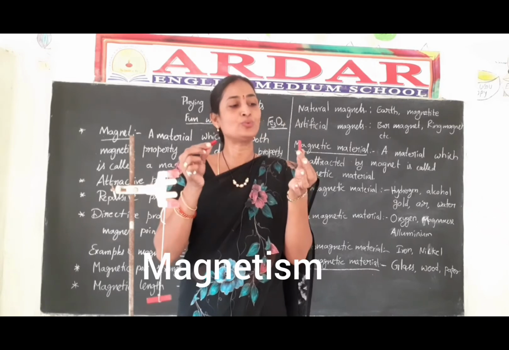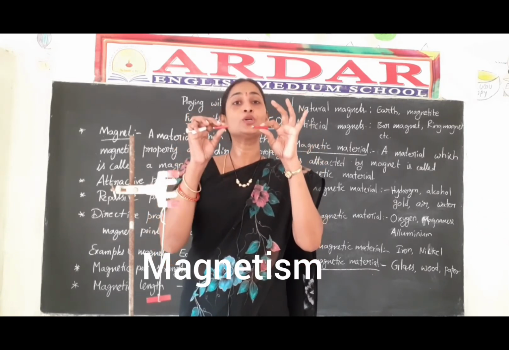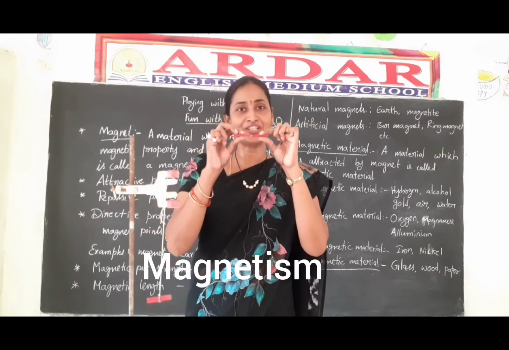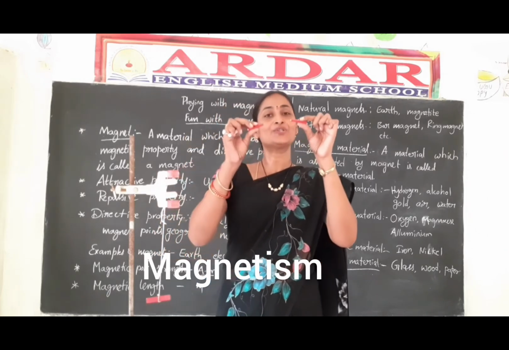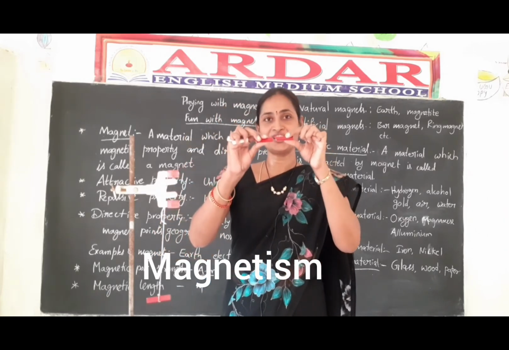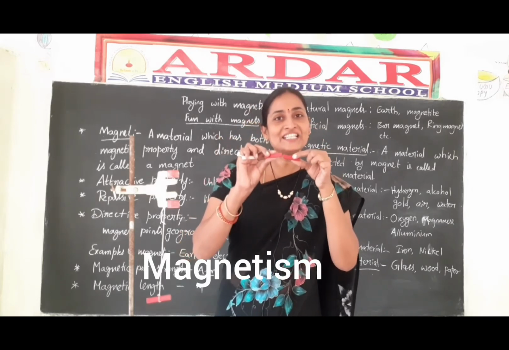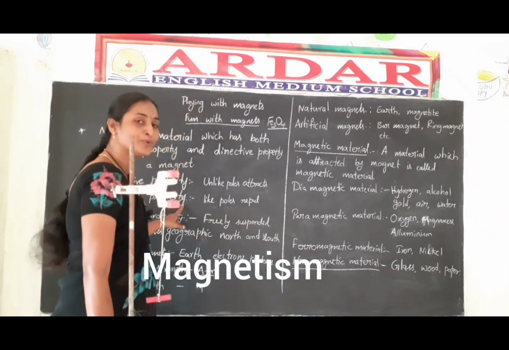One is the south pole and one is the north pole. South pole and north pole, those two are called unlike poles. Those two attract each other. This is also one example of attractive nature. So two poles attract each other, but those are unlike poles. Unlike poles attract each other. And one more point, it is repulsive property.